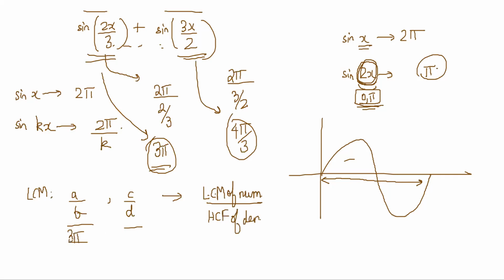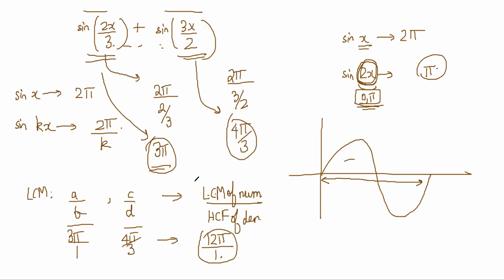Fractions are 3 pi by 1 and 4 pi by 3, right? LCM of numerator is 12 pi and HCF of denominator is 1. I think it should be 12 pi, but yeah, check the answer. I think it will be D.